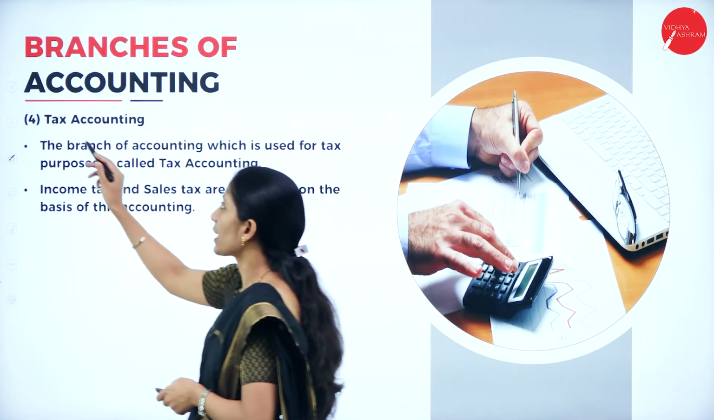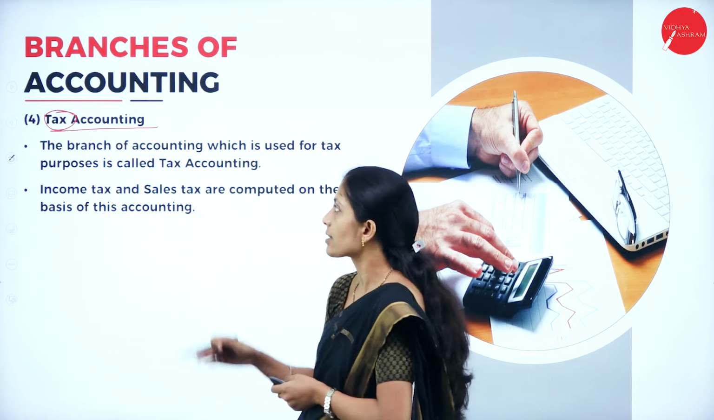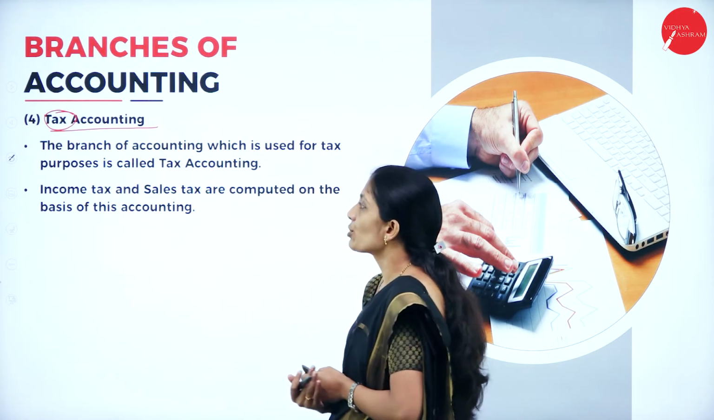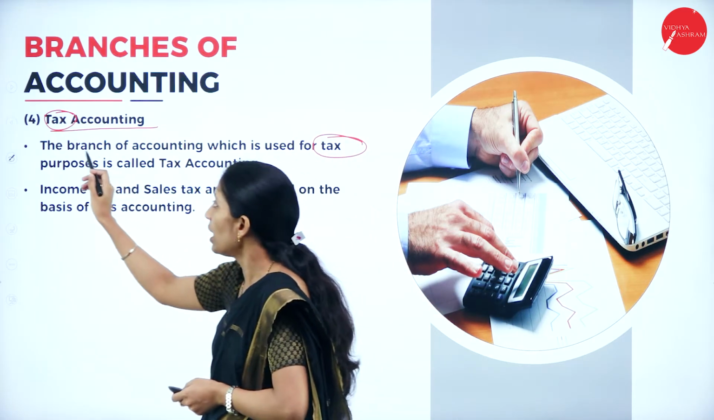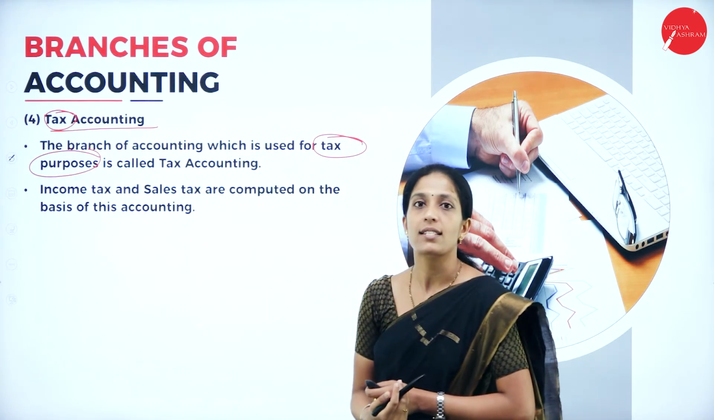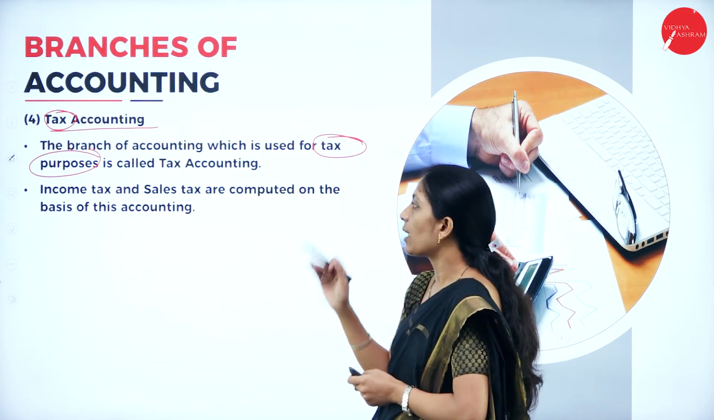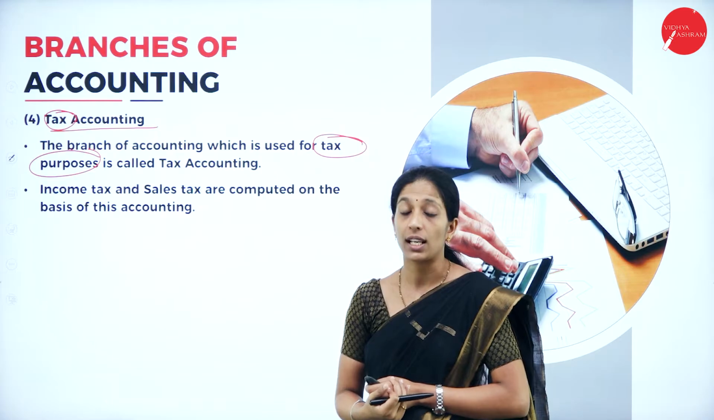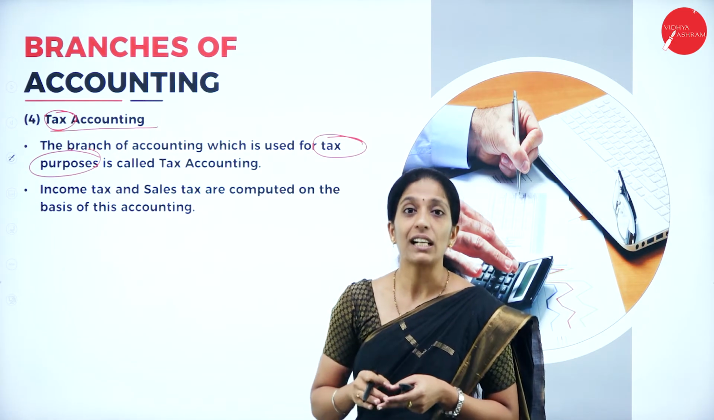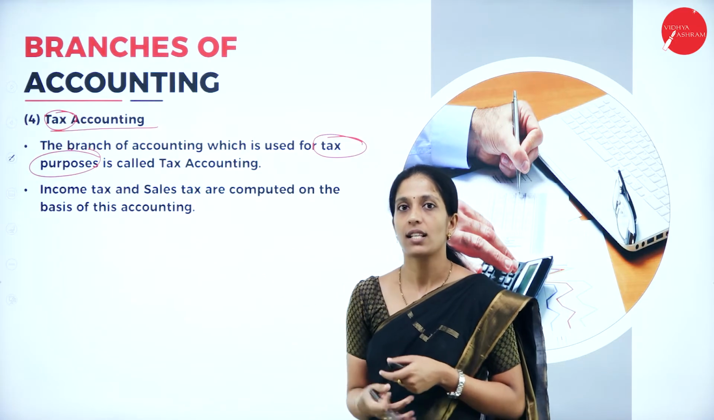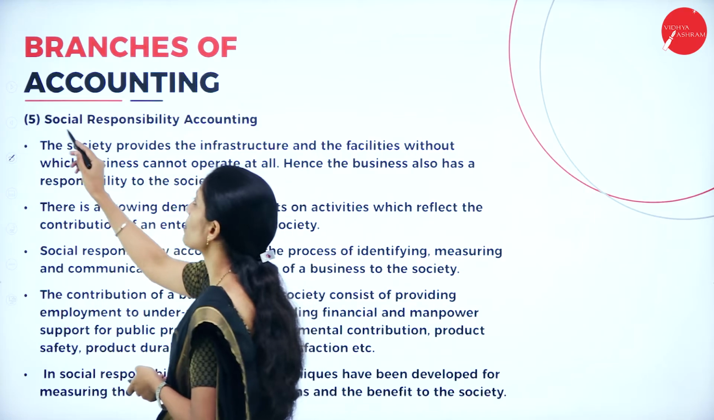Next one is tax accounting. As the word itself says, it is relating to tax. So the branch of accounting which is used for tax purpose is called tax accounting. Income tax and sales tax are computed on the basis of accounting. So based on the accounting information, how it is useful for the tax purpose, that is known as tax accounting.